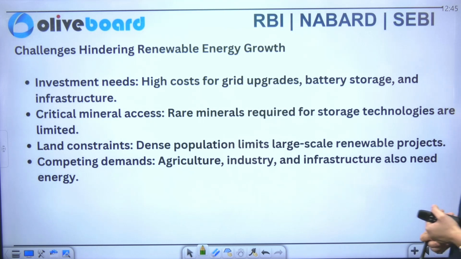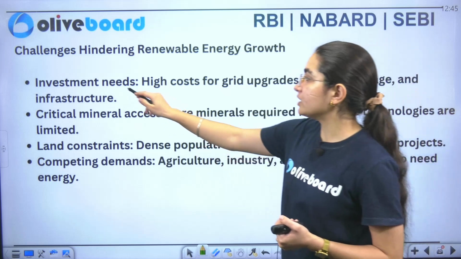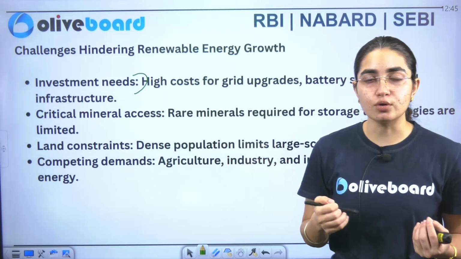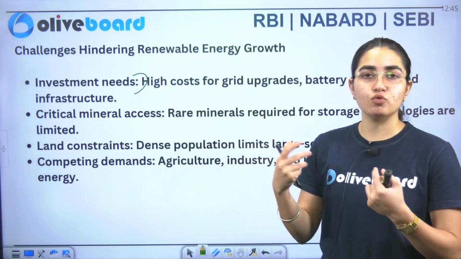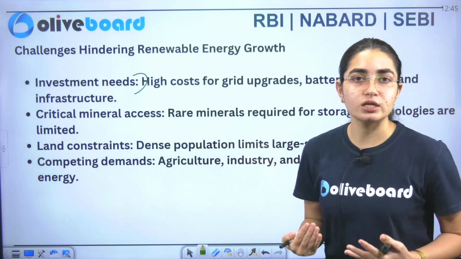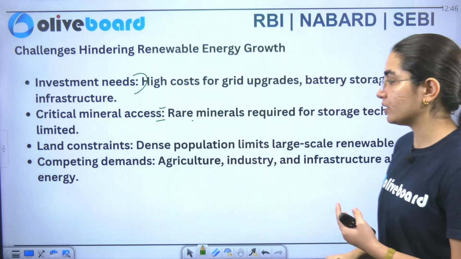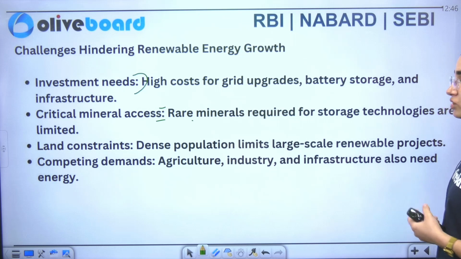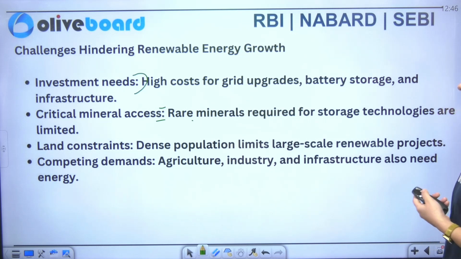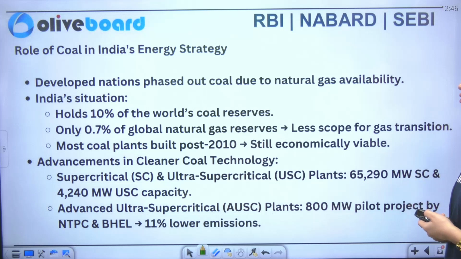So one is investment needs. I've told you that they are specifically focusing on the domestic resources only, but we need to focus on the international help also. Similarly, critical mineral assets, that is another, land constraints is another, and competing demands like agriculture, industry, infrastructure also need your energy.